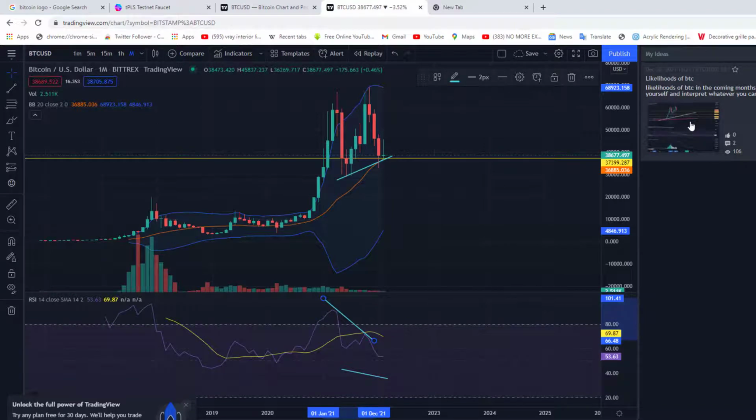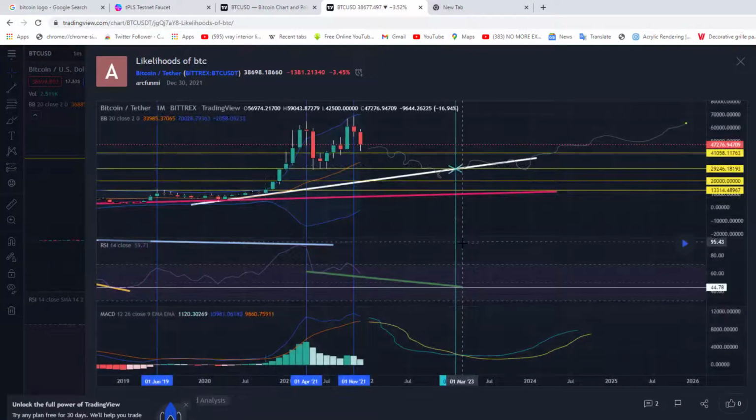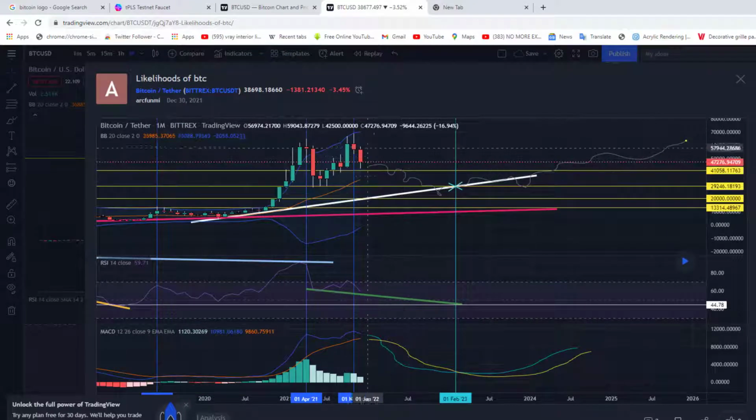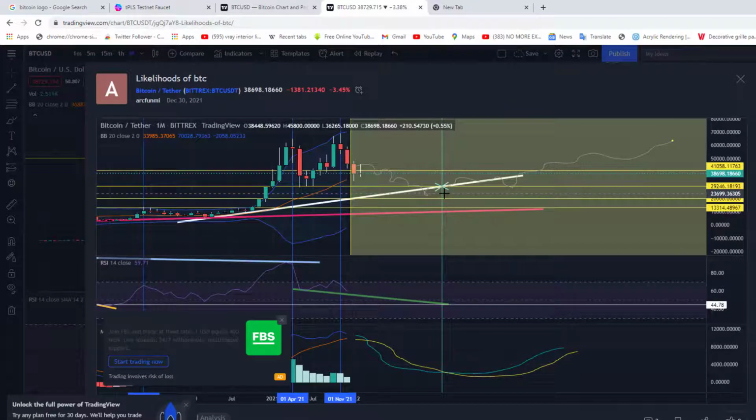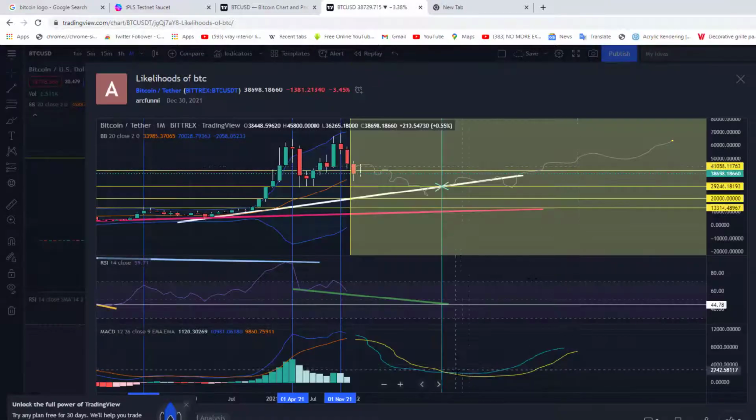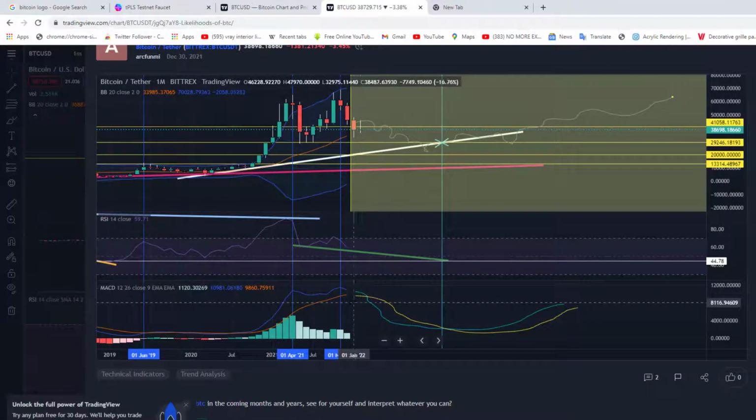I did this chart around December last year. I want you to see what I did as a likelihood for Bitcoin. If I play this now, you see it playing out to some extent. You can see my gray line here. I drew this gray line. We're going to have a bear market up to this point, where I felt that the monthly MACD was going to cross down, because now the monthly MACD has crossed downward, which means a bear market, that it was going to cross over around this point.